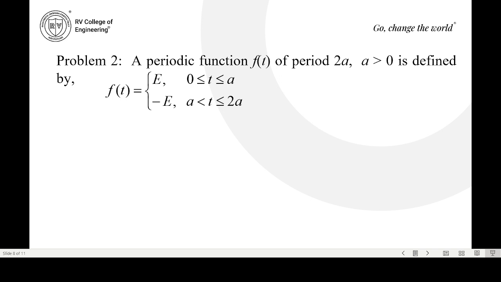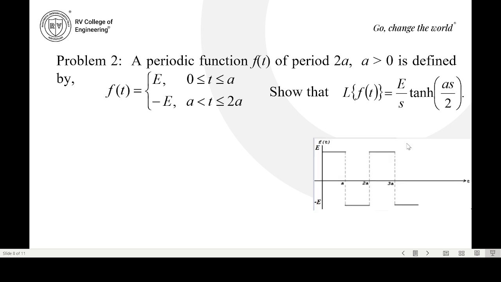So this is a periodic function with period 2a, but you can see that this is not continuous from 0 to 2a. It is a splitting function. From 0 to a it is E, and a to 2a it is minus E. So I need to find the Laplace transform of f of t and show that the Laplace transform of f of t equals E by s tanh of as by 2.